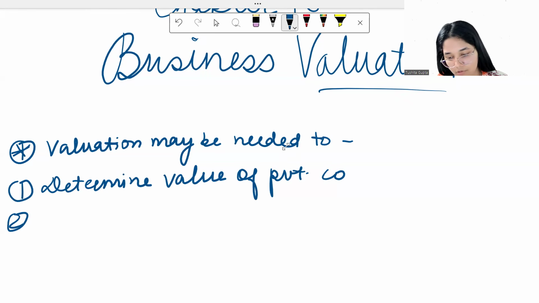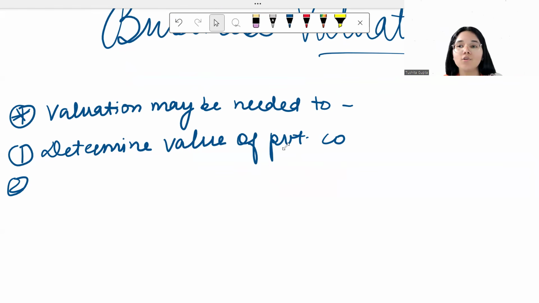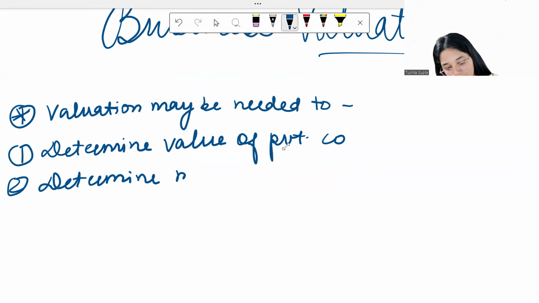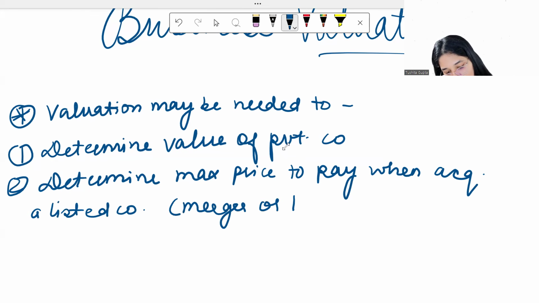It can also be used to determine the maximum price that you're supposed to pay. Let's suppose I want to take over a company, I want to acquire it completely. So what value does the company have? How much should I pay so that I am able to acquire that company? So number two is determine maximum price to pay when acquiring a listed company. And over here, it could be for a merger or a takeover.